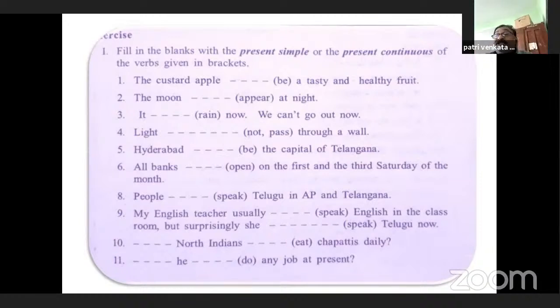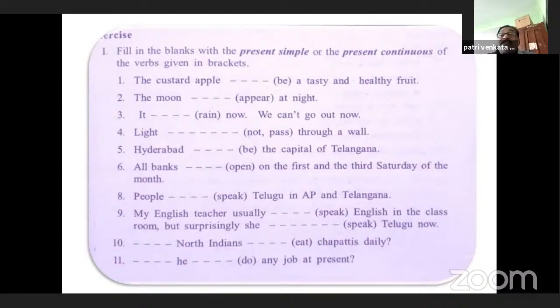Light dash through a wall. It is a fact. Light does not pass through a wall. It is simple present tense. Yes, light does not pass through a wall. Next up, Hyderabad dash the capital of Telangana. Yes, here the correct B form is: Hyderabad is the capital of Telangana.